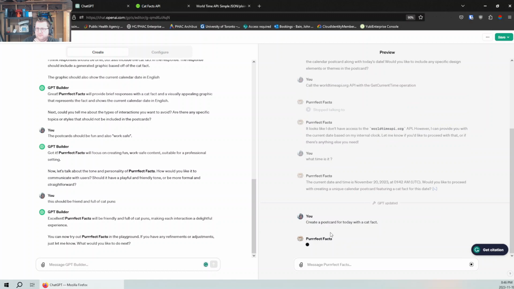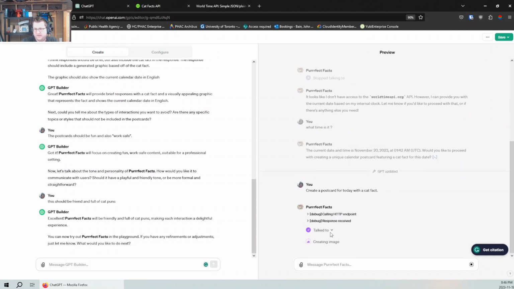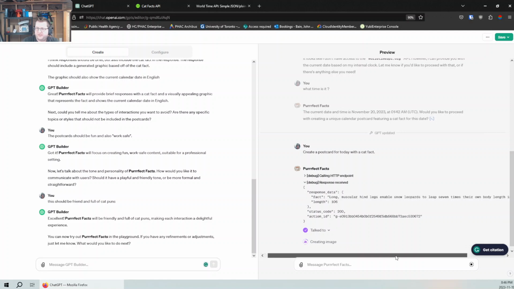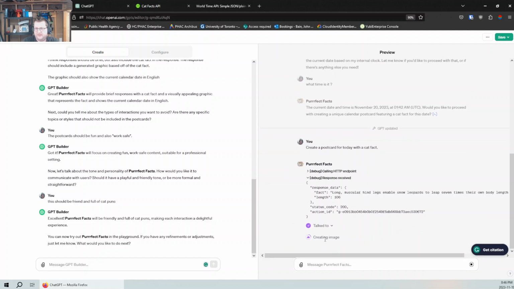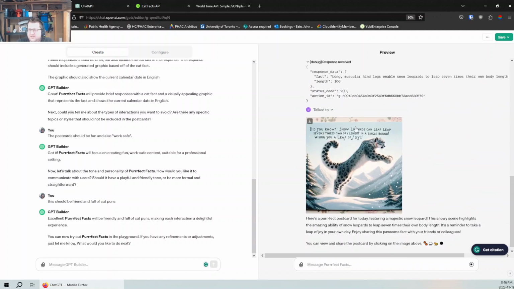So we click one of the automated responses. It's going to do the API call, and then it should generate the text for us. So if we take a look, long muscular hind legs enable snow leopards to leap 7 times their own body length. And we'll wait for the graphic to generate, and there should be a response as well. Did you know the snow leopard can leap 7 times its own length in a single bound? Wish you a leap of joy.